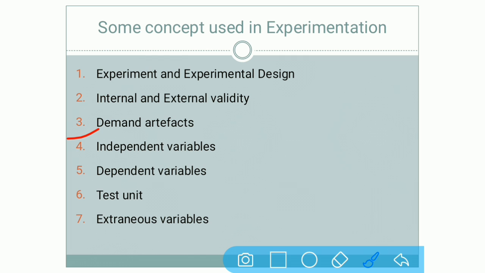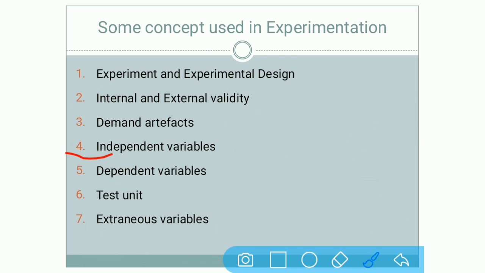Number 3, demand artifacts. Demand artifacts refers to a phenomenon in which the respondent attempts to guess the purpose of the experiment and responds accordingly. That means based on the assumptions about the changes you make, how much demand is realized, that is known as demand artifacts.